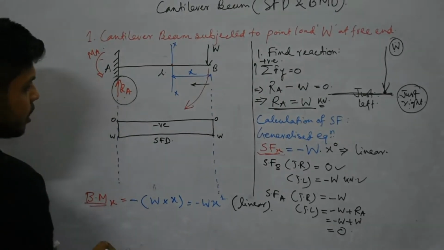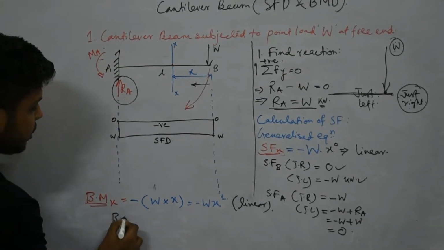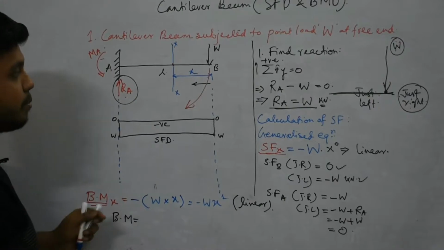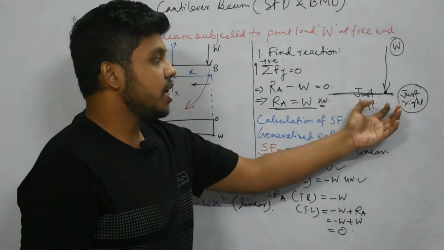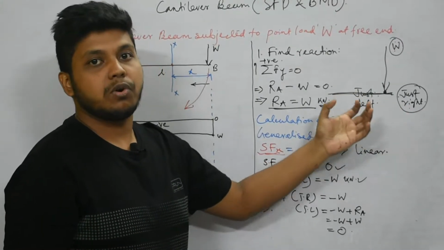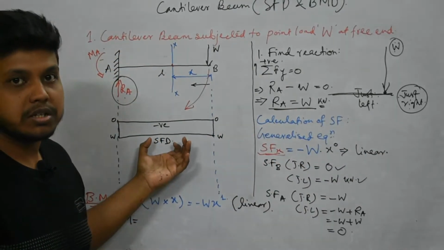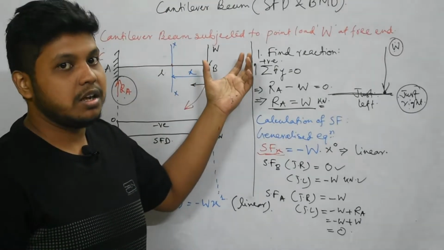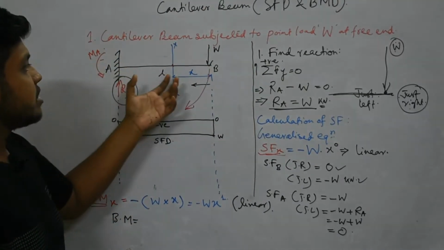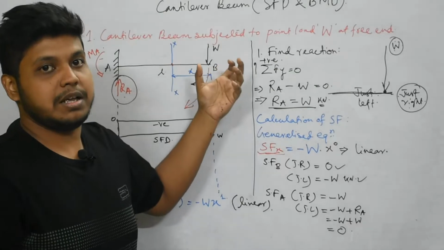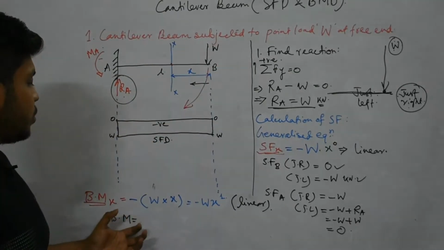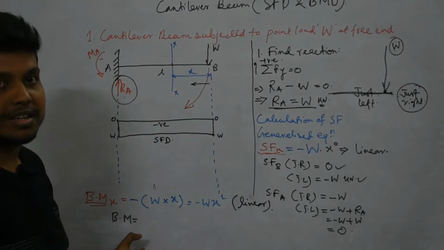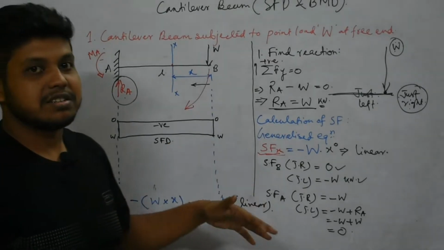Now, in the same way, we have to find BM for different points. But this just right and just left consideration is only for shear force calculation, not for bending moment when only the load is applied. If in this system any other external couple is applied, in that case you can consider bending moment just right and just left. That part we'll discuss later.